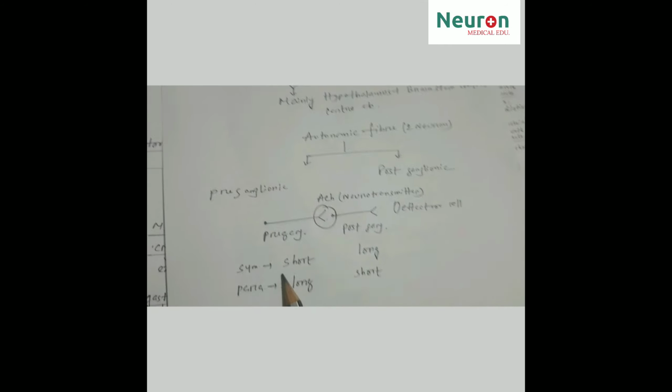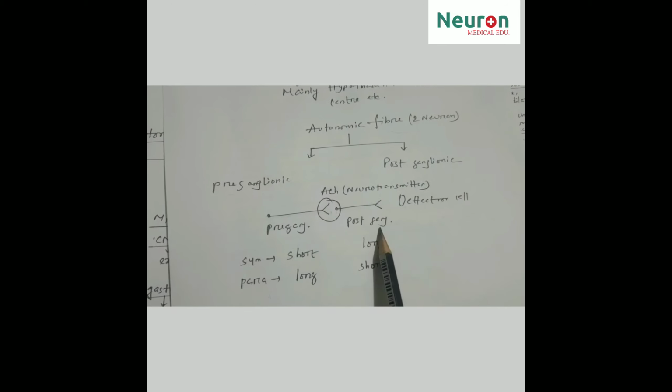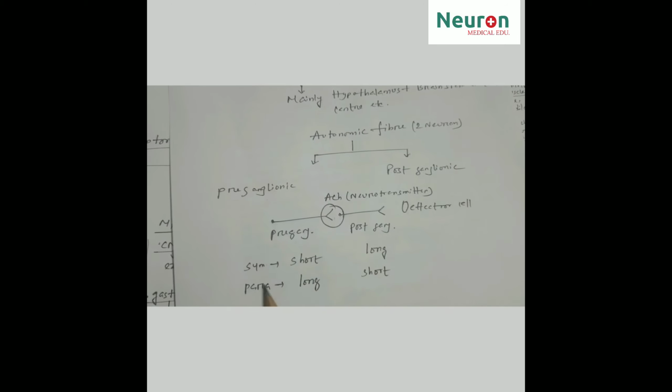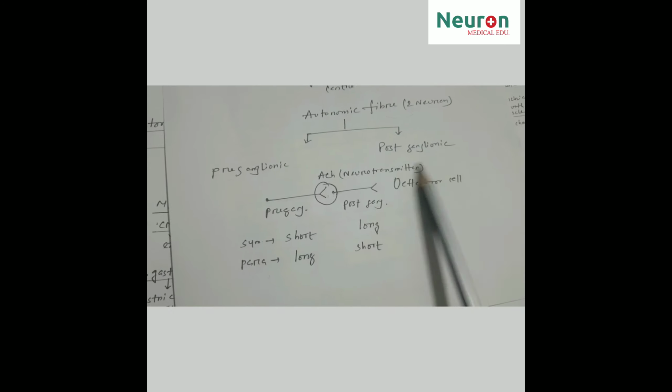Now the sympathetic nervous system has a short preganglionic fiber and a long postganglionic fiber. On the other hand, the parasympathetic nervous system has a long preganglionic fiber and a short postganglionic fiber that ends in the effector cell.